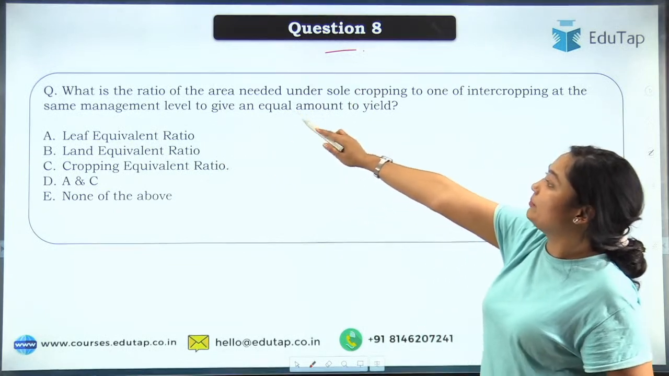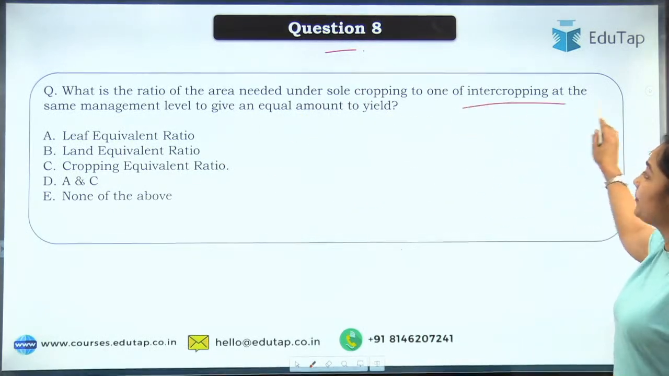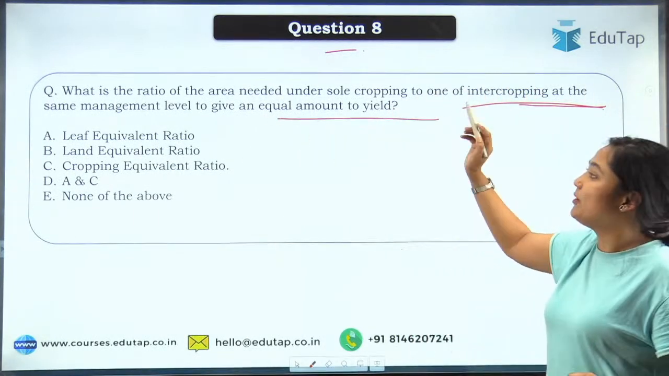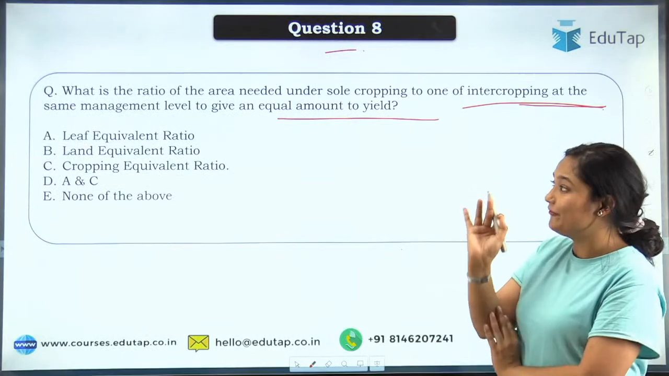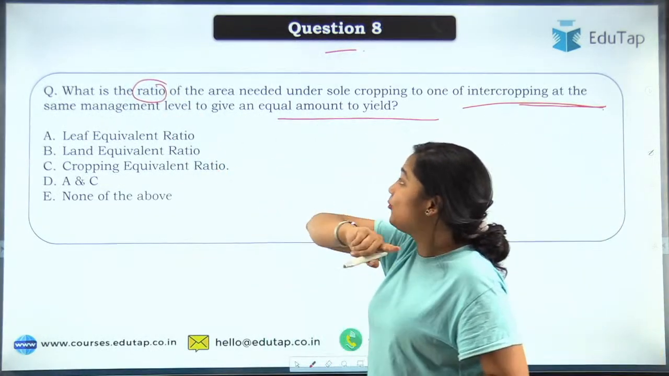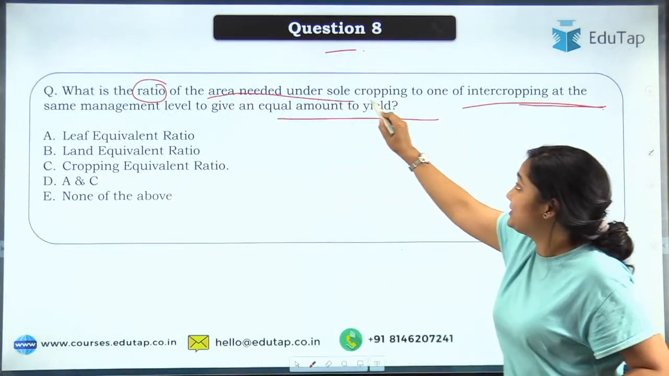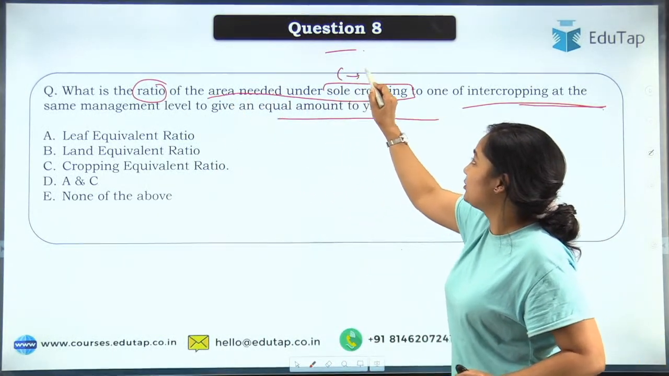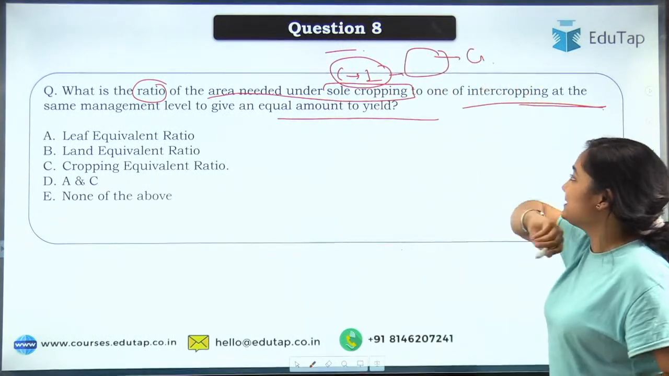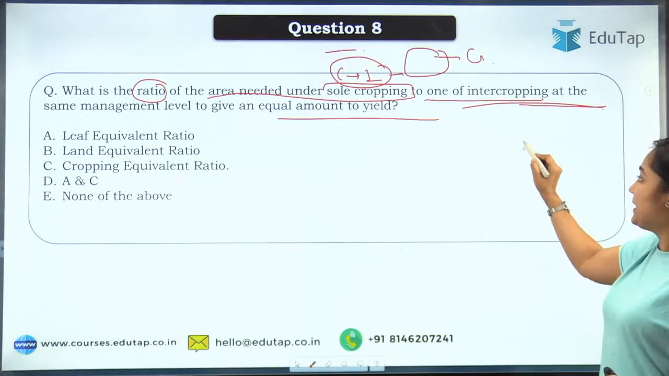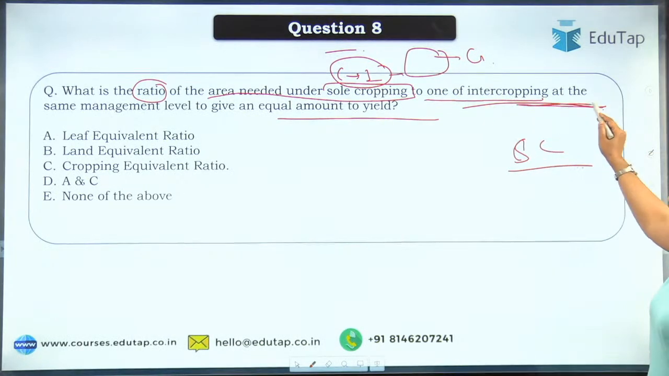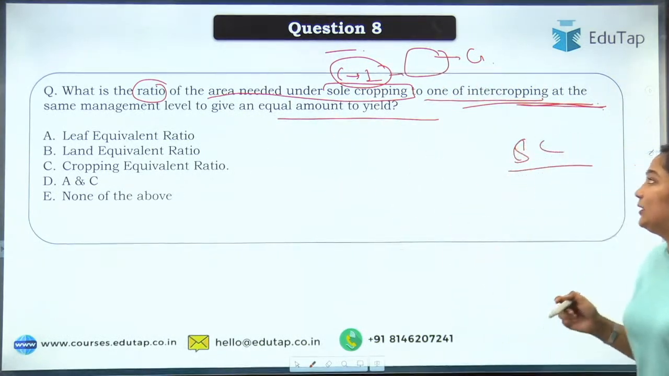So what is the ratio of the area needed under sole cropping to the intercropping at the same management level to give an equal amount of yield? Read the question very carefully. What they are asking is the ratio. Ratio of what? The area needed under sole cropping. So let's say case 1, you are growing sole cropping. I have explained sole cropping: in the field you have planted only one crop, let's say maize. Then the ratio to the intercropping at the same management level to give an equal amount of yield.